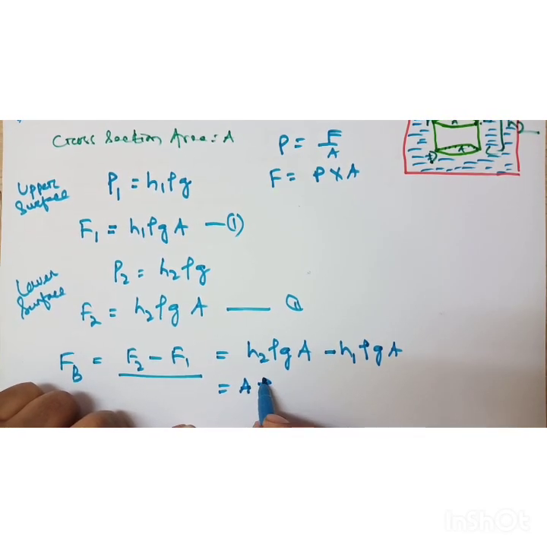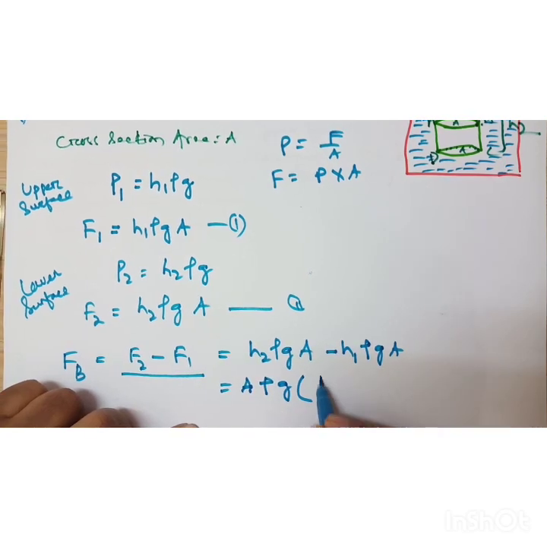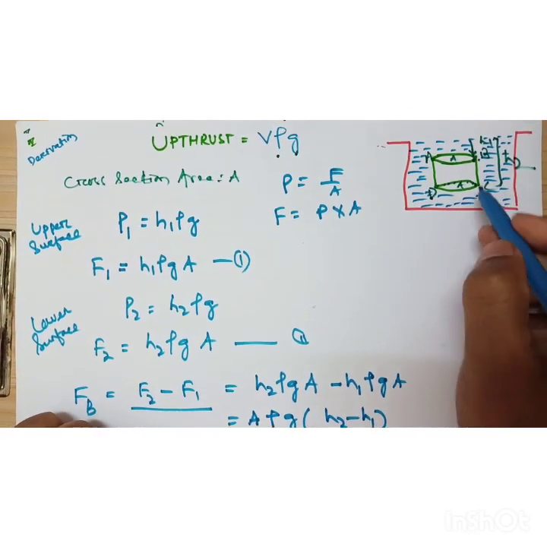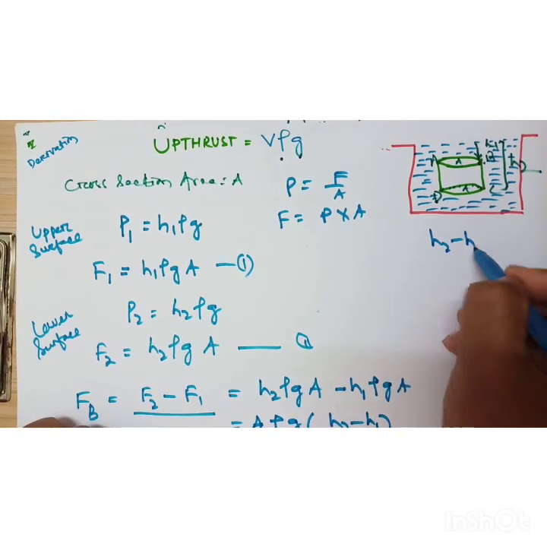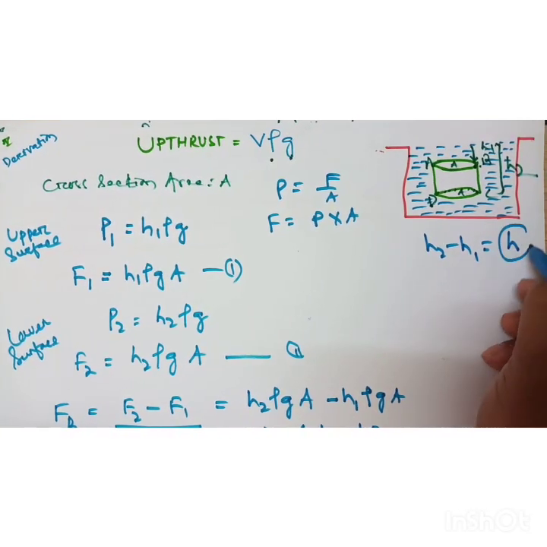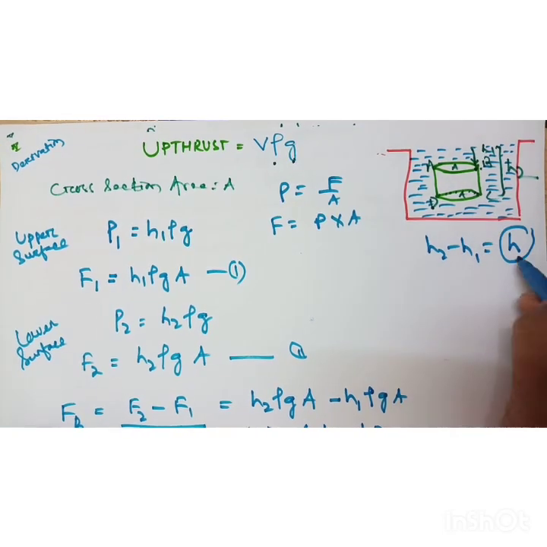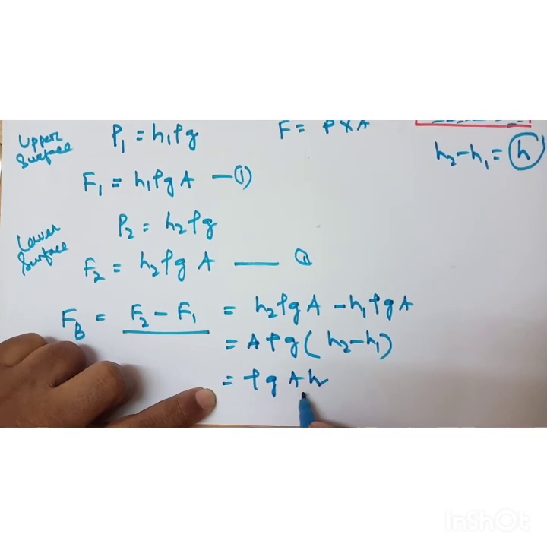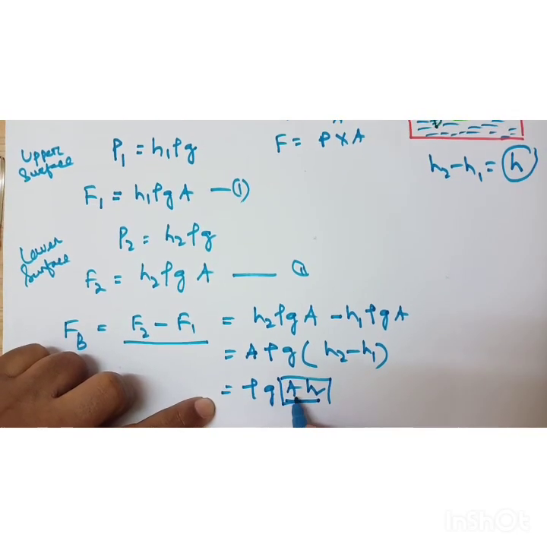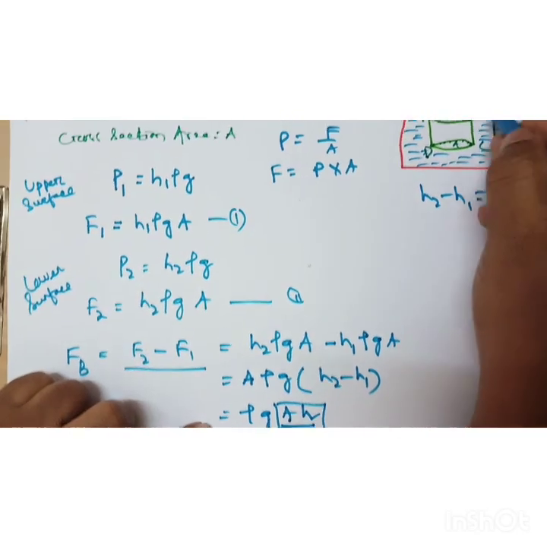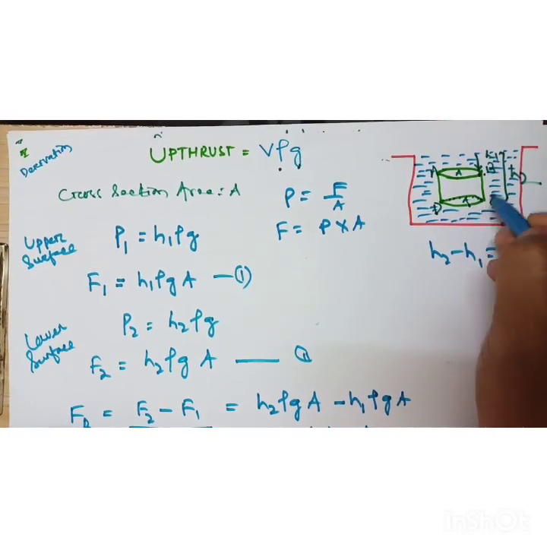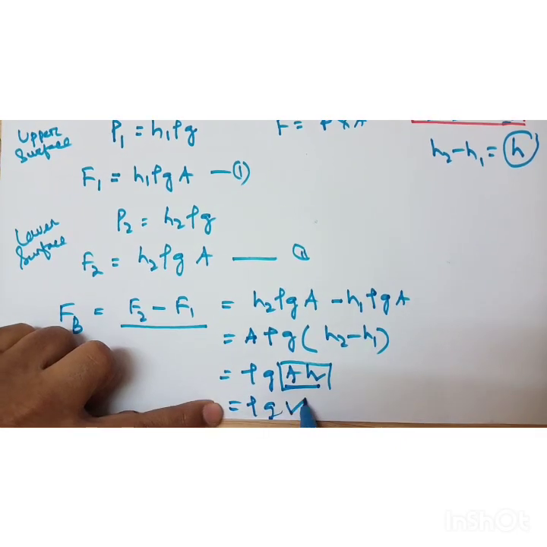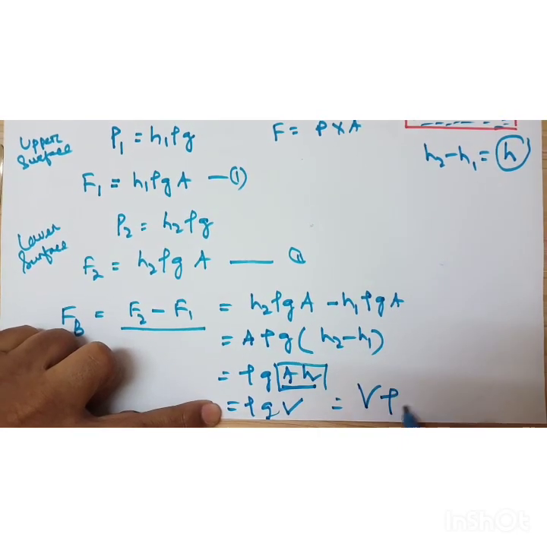Both A rho G take common. What you got? H2 minus H1. So see here, H2 minus H1 is the height of the cylindrical body, H. So you can write here rho G A into height H. So A into H, the area of the cross section into height of the body, became what? Volume. So rho G into volume, here V rho G.